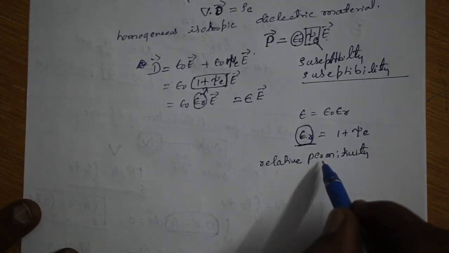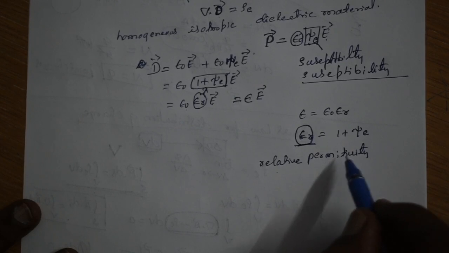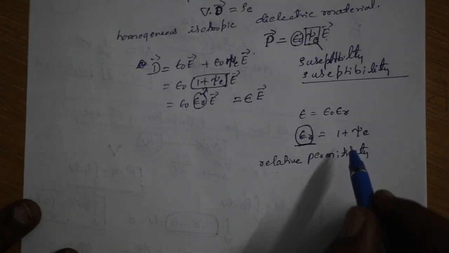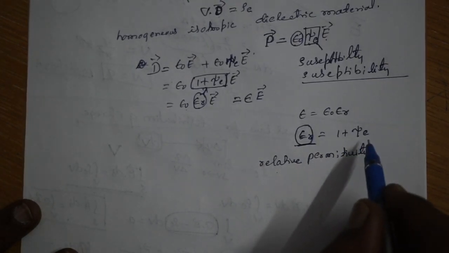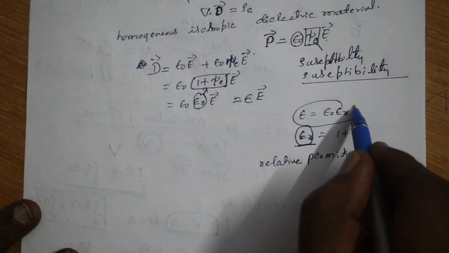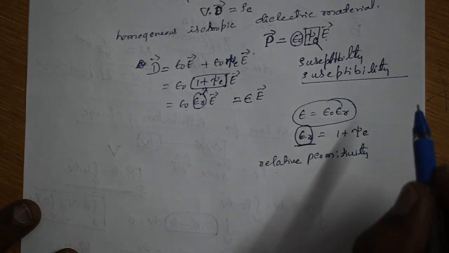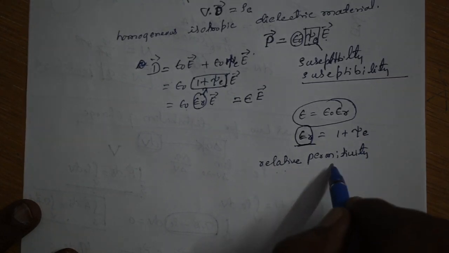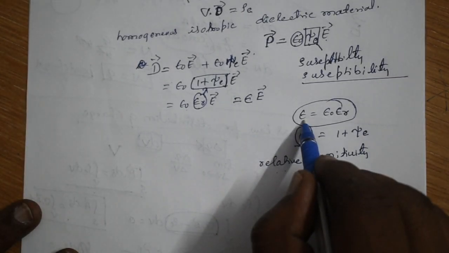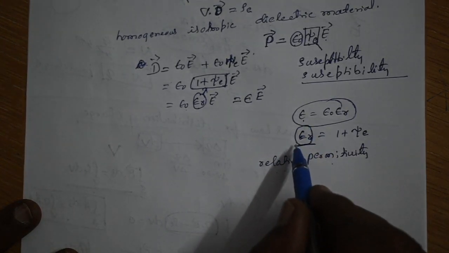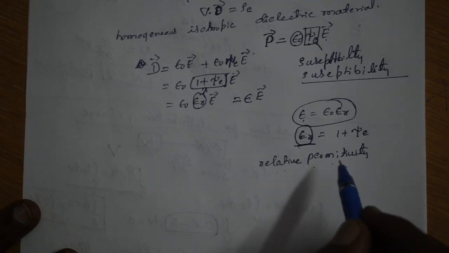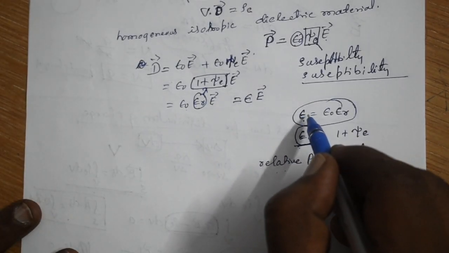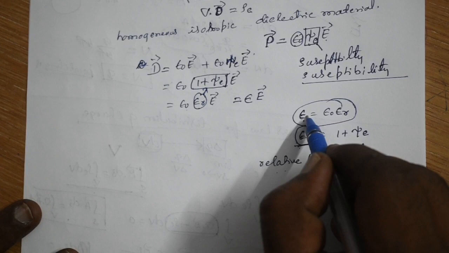Epsilon R is nothing but relative permittivity, or it is also called relative dielectric constant. And your epsilon is called electric permittivity, or simply dielectric constant. This is relative permittivity or relative dielectric constant, and this epsilon is known simply as electric permittivity or dielectric constant.